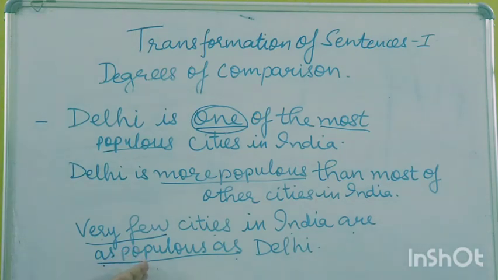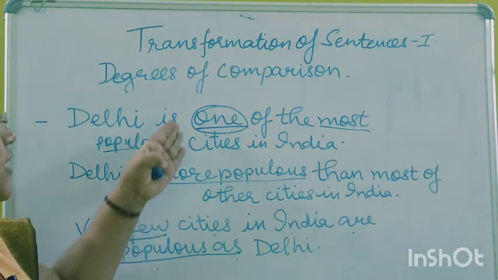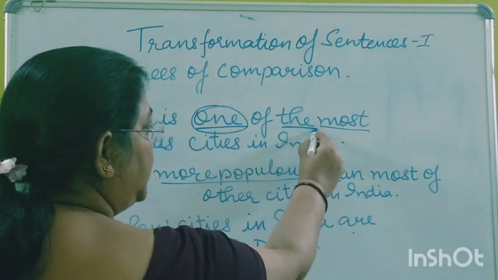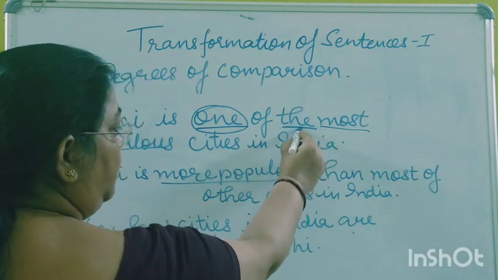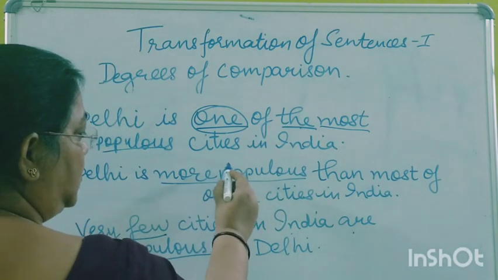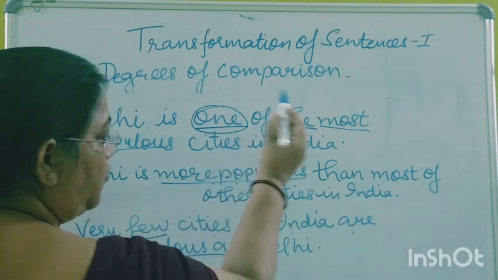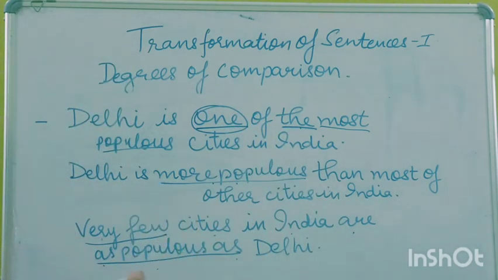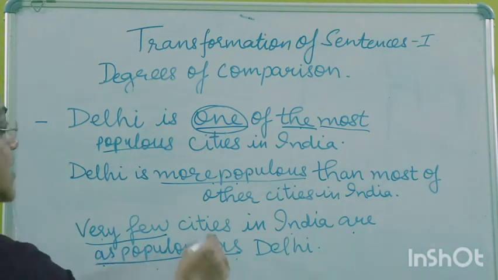So this is positive degree, comparative and superlative degree. You have to take note of this. In superlative we have the, in comparative the adjective is followed by than, and in positive degree we are using as or so as.